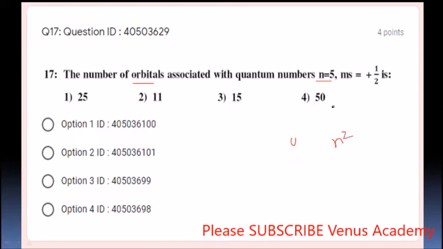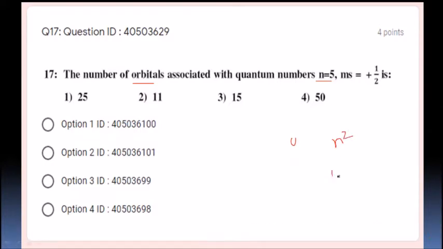So whatever value they have given, 5 to the power of 2, or 5 square, is nothing but 25. What about the spin quantum number? It doesn't matter. All electrons will have plus half or minus half. It is going to have these 25 orbitals. Option number 1 is the correct option, students. n square, 5 square, gives 25.